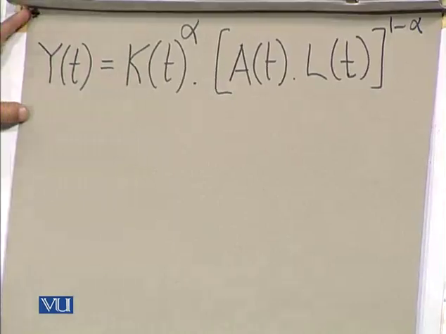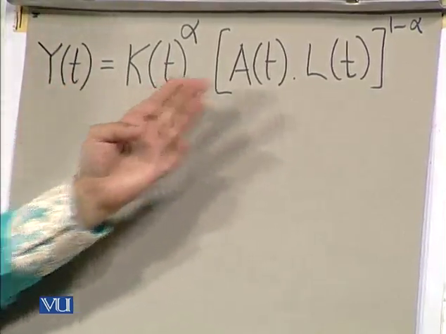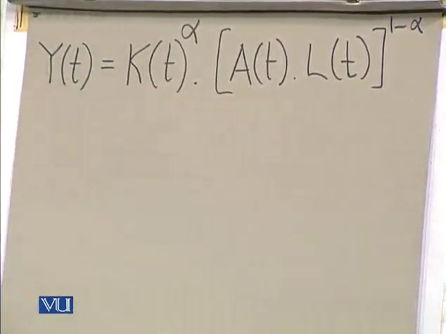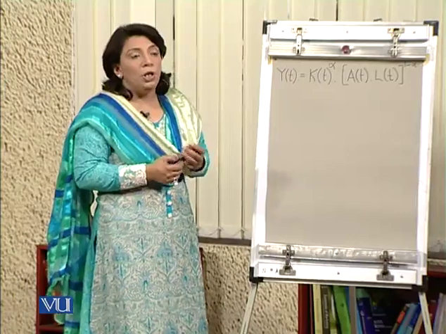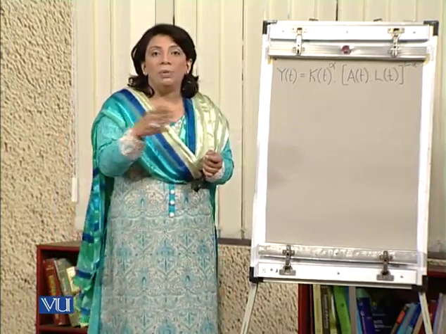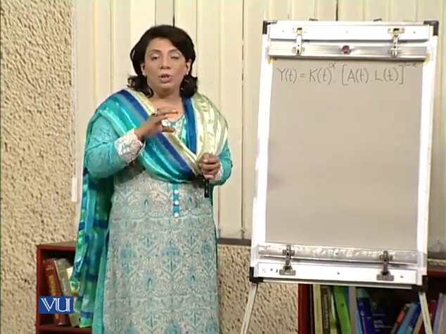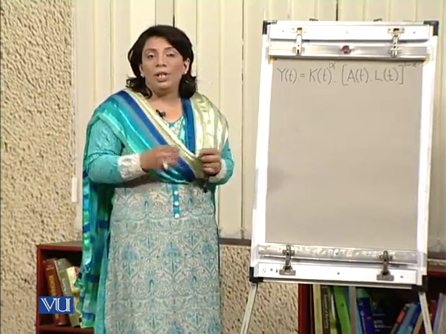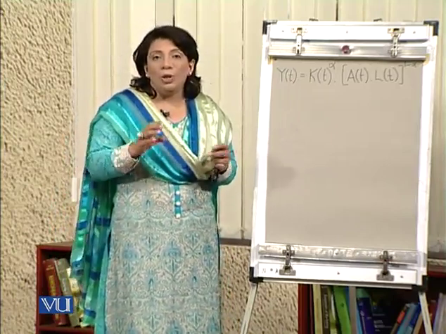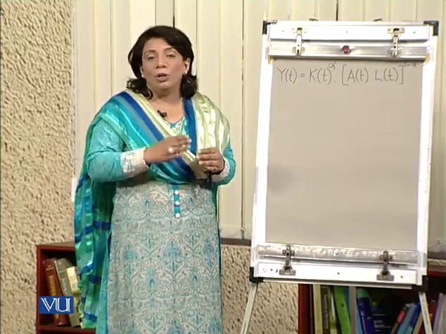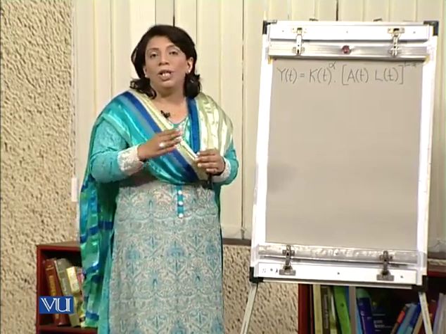You must be wondering why I have written t's everywhere. Since we are dealing with the growth process, growth cannot happen without time. Growth in an economy, whatever it may be, varies over time; the income of an economy varies over time.